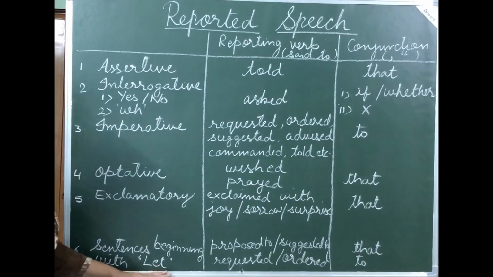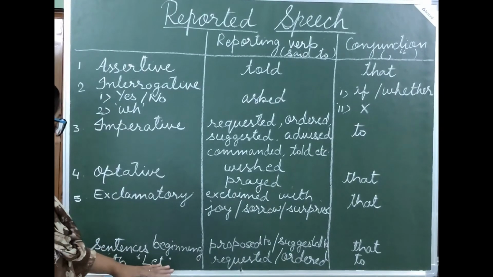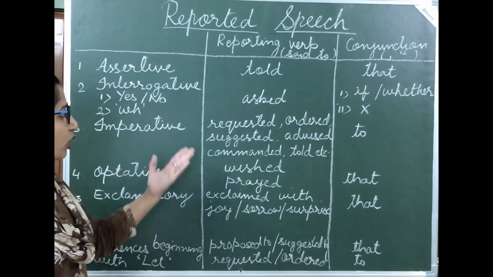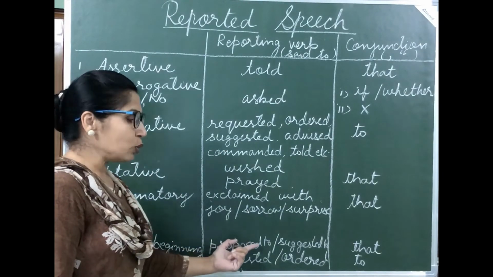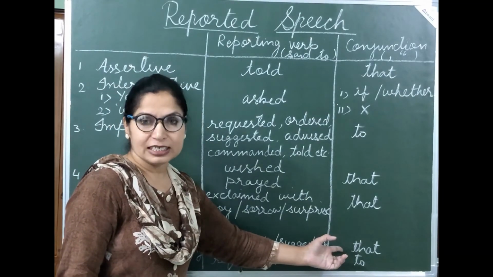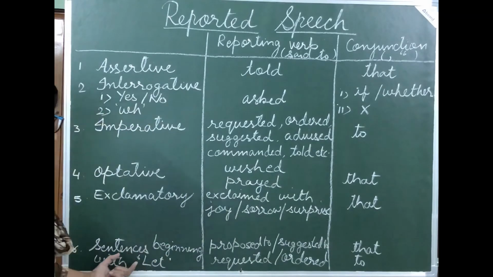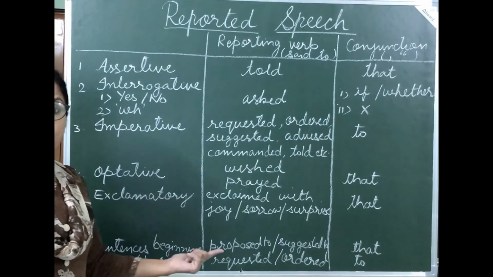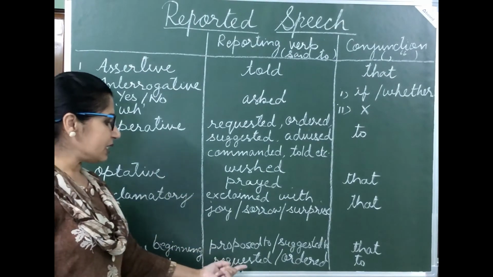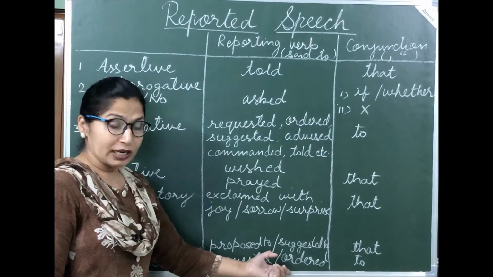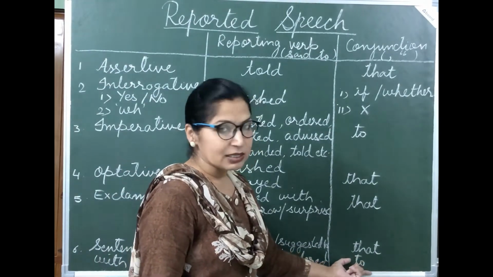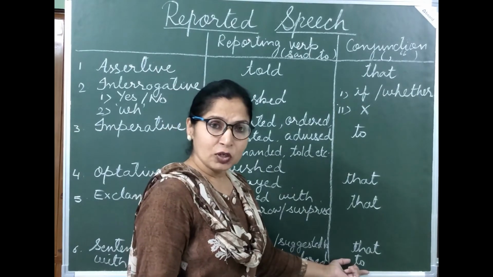If your sentence starts with let, and here if let conveys a proposal, then your reporting verb changes into proposed to or suggested to, and the conjunction used is that. But if your let denotes permission, then your reporting verb said to changes into requested or ordered, and after removing comma and inverted commas, we insert the infinitive to.